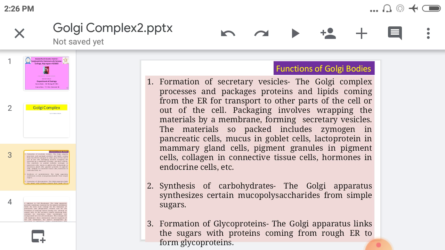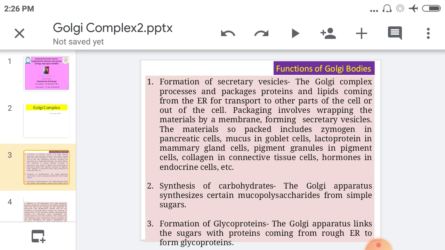But first, one function of the Golgi complex is the formation of secretory vesicles. Here the Golgi complex processes and packages protein. You know that on the endoplasmic reticulum surface, ribosomes are present. Here the protein synthesis takes place, and these proteins penetrate into the lumen and are transferred to the Golgi complex for processing and packaging. These proteins and lipids are then transported to other parts of the cell or out of the cell.